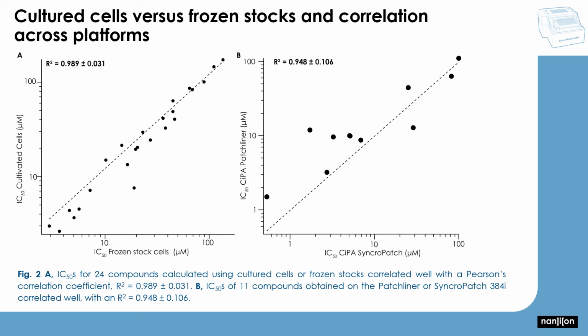We next looked at whether cultured cells or frozen stocks of cells influenced IC50 values. We found that the IC50s of 24 compounds were well correlated with a Pearson's correlation coefficient R² of 0.989 when using cultured or frozen stocks of cells. We also found good correlation between IC50s obtained on the Patchliner and the SynchroPatch 3-4i for 11 compounds.